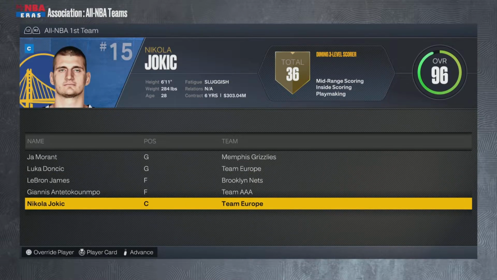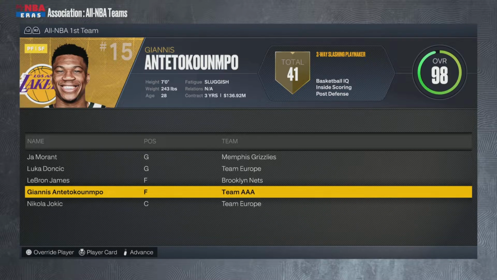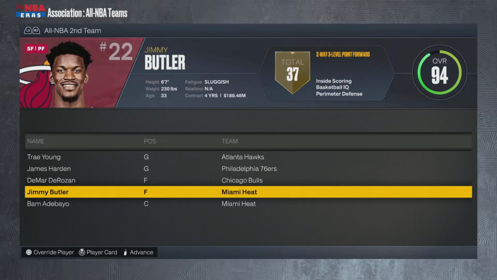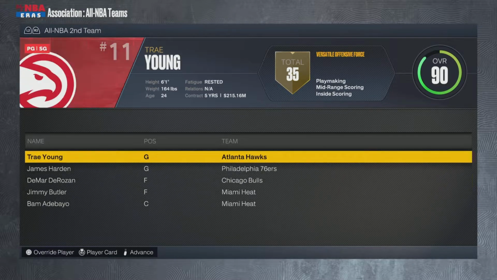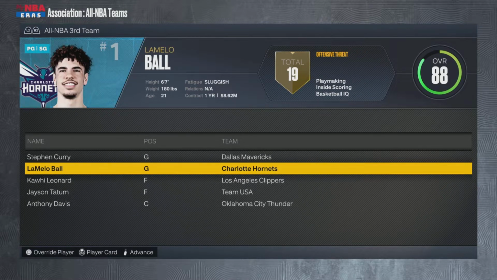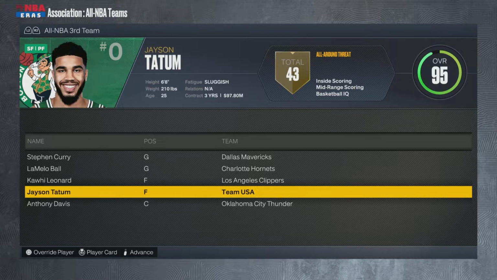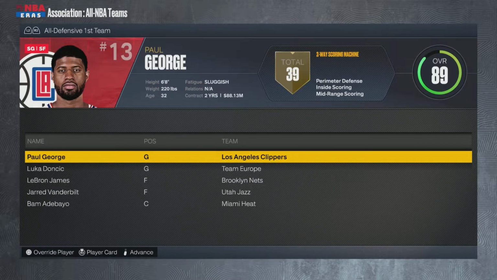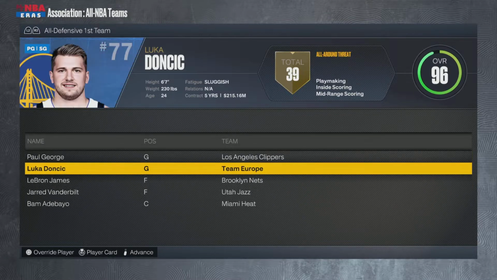So, heading over to the All-NBA. Team Europe has 2 first-team All-NBA guys, Luka and Jokic, while Team Africa / Australia has Giannis there. Nobody on Team All-NBA second team, but then Tatum from Team USA is on third team there, and then Luka made an all-defensive first team.